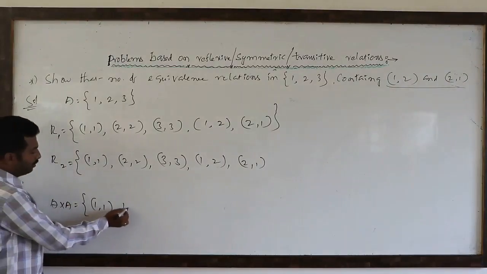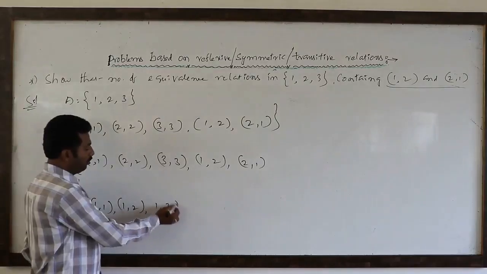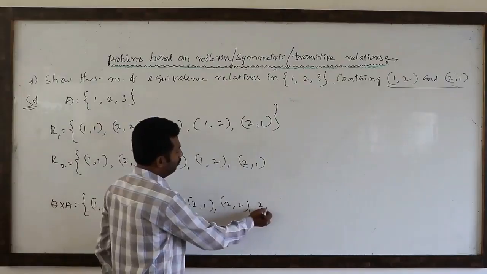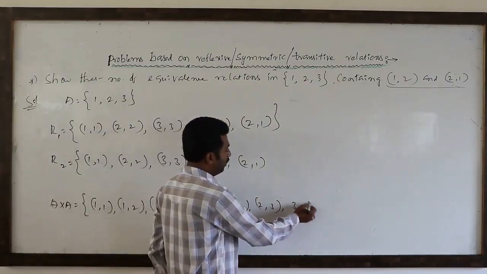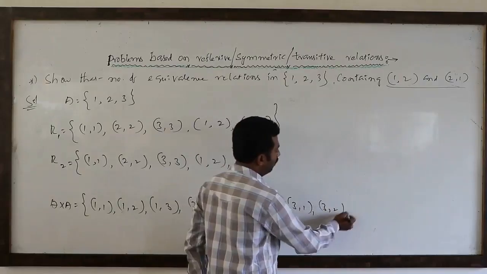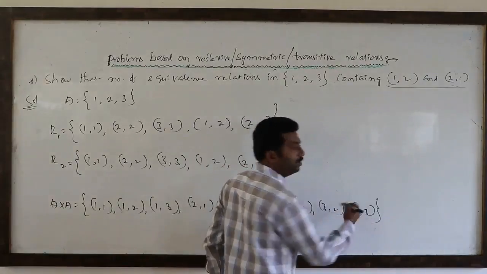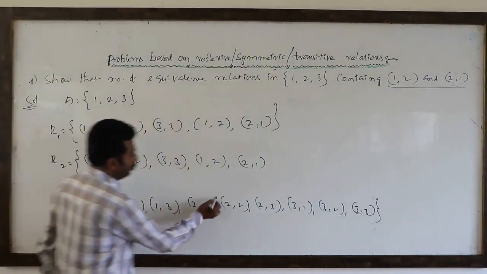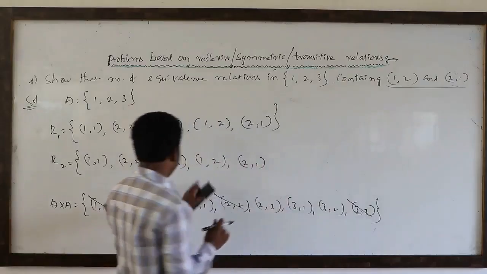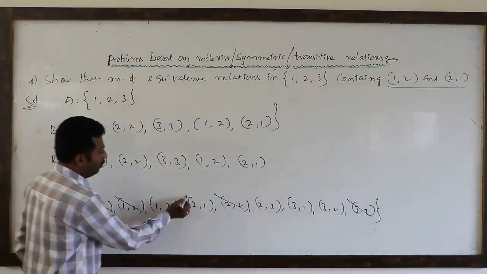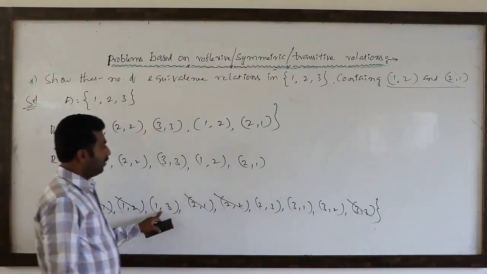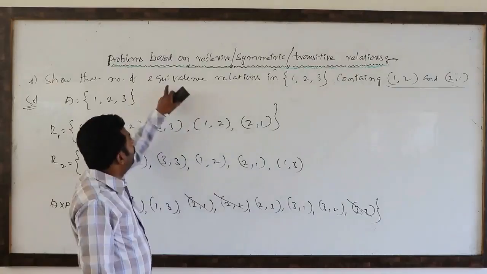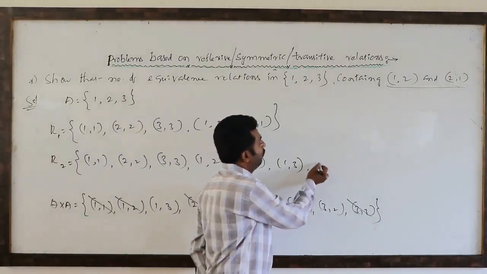(1,1), (1,2), (1,3), (2,1), (2,2), (2,3), (3,1), (3,2), (3,3). See, (1,1), (2,2), (3,3) gone, (1,2), (2,1) gone. Suppose if I add (1,3) here, because of equivalence symmetry, (3,1) we have to add.